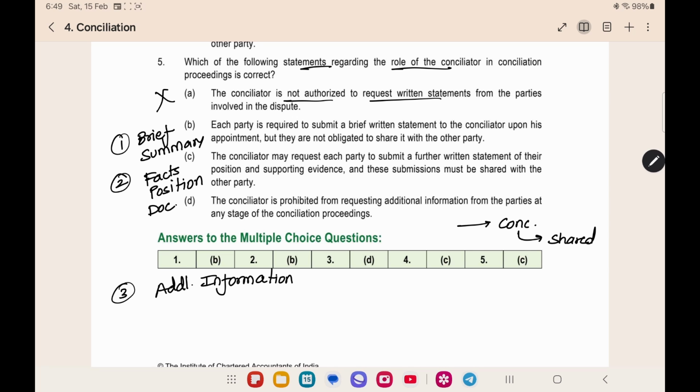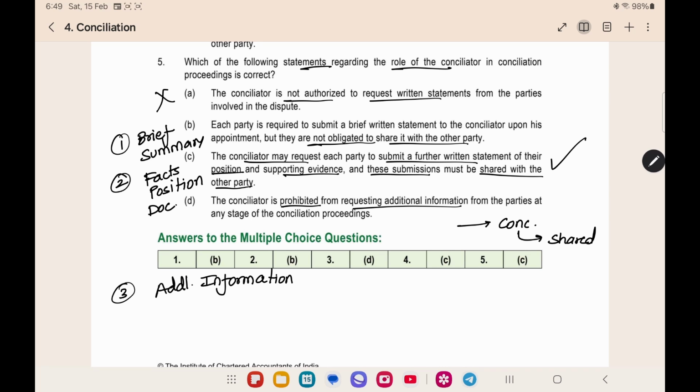The second one says they are not obligated to share it with the other party. Just now we saw that it must be shared with the other party. The conciliator may request to submit a further written statement of their position and supporting evidence, and these submissions should be shared with the other party. This is the correct answer. The last option is wrong because it prohibits requesting additional information. This is a wrong option.